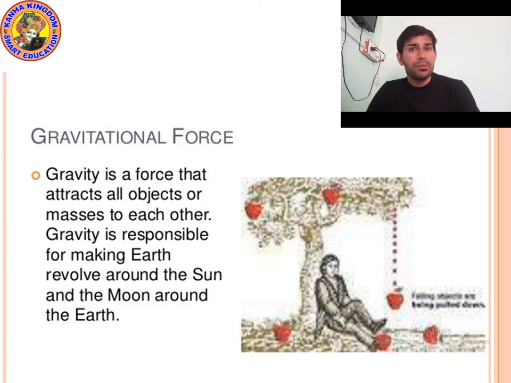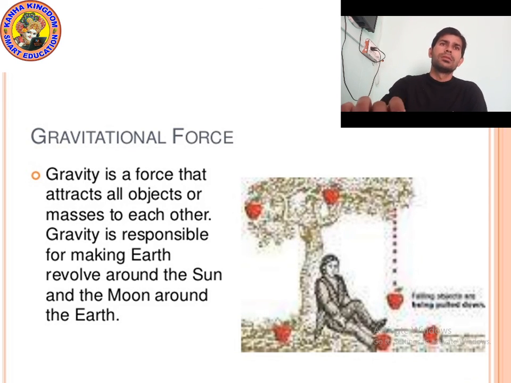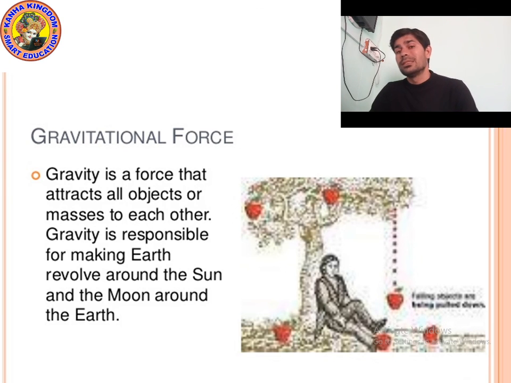Gravity is responsible for making the earth revolve around the sun and the moon around the earth. It is said that there is a story behind it. One day Newton was sitting under an apple tree, and an apple fell just beside him. He started thinking, why did this apple fall down to the earth? Why did it not go up? Then he thought, the earth must be applying a gravitational force.